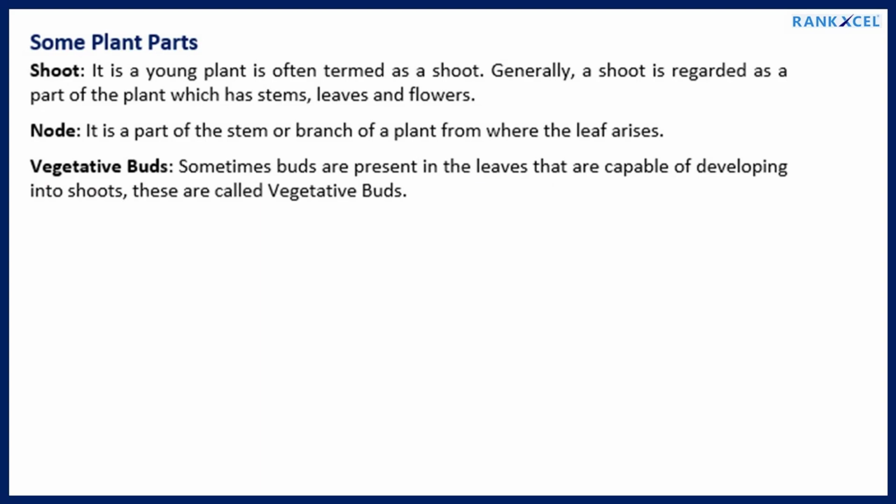Some plant parts. Shoot. A young plant is often termed as a shoot. Generally, a shoot is regarded as a part of the plant which has stems, leaves and flowers. Node: it is a part of the stem or branch of a plant from where the leaf arises. Vegetative buds. Sometimes buds are present in the leaves that are capable of developing into shoots. These are called vegetative buds.